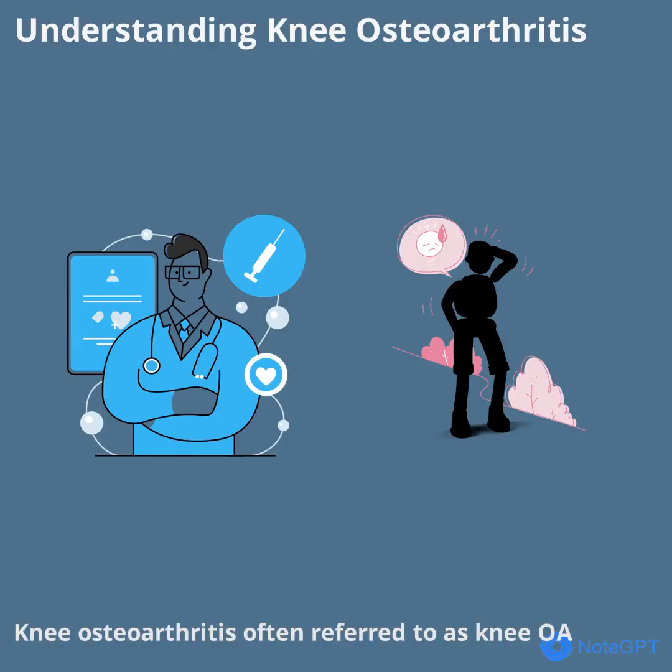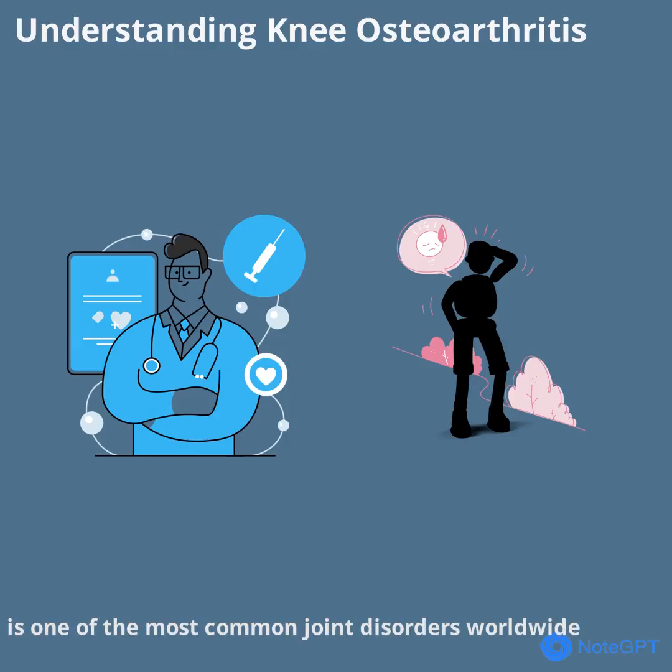Knee osteoarthritis, often referred to as knee OA, is one of the most common joint disorders worldwide. It's a degenerative condition that affects millions, especially as people age. The disease is marked by the gradual breakdown of cartilage in the knee, leading to pain, stiffness, and reduced mobility. While it's more common in older adults, factors like obesity, previous injuries, and genetics also play a significant role.